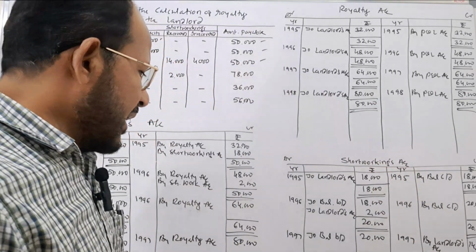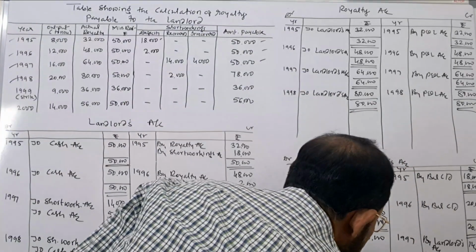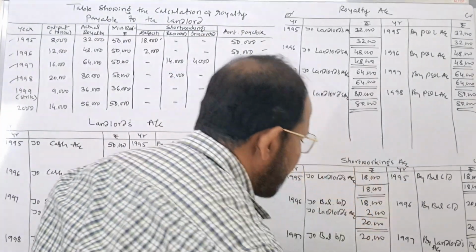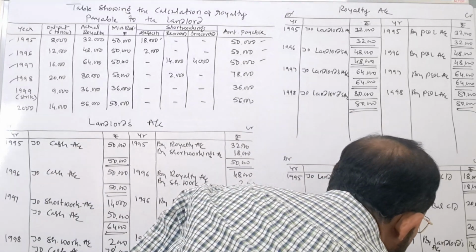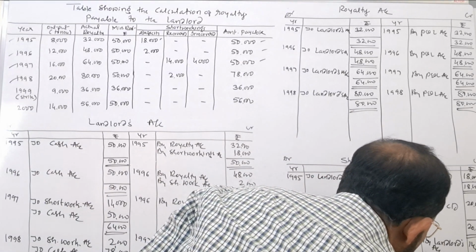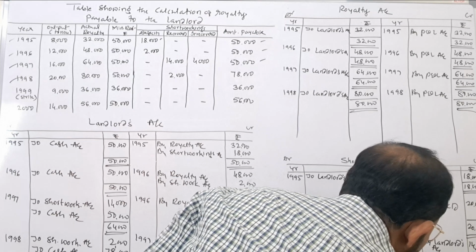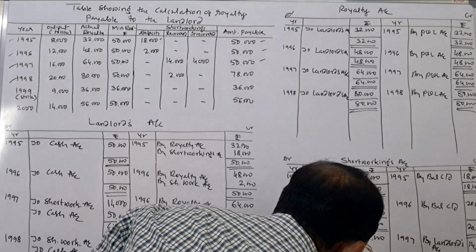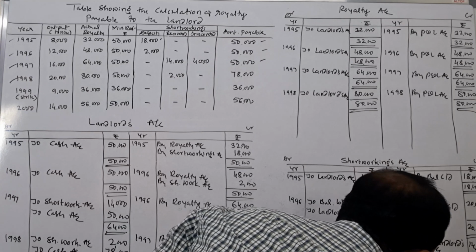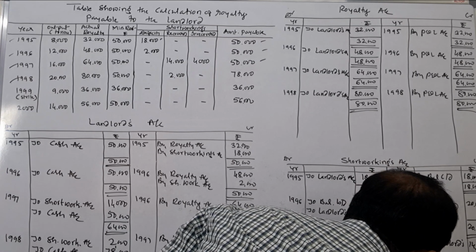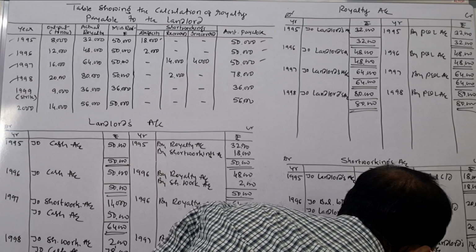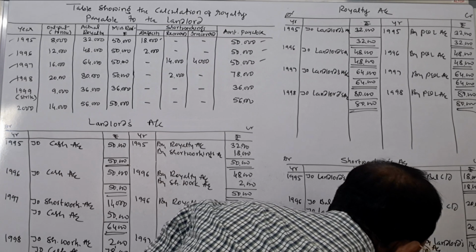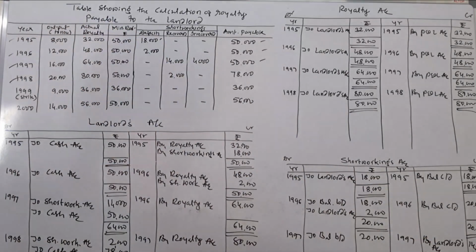You see in the year 1998, the amount was recovered from the landlord. Therefore, I write here by landlord's account, rupees how much? Rupees 2,000. Now, there is no balance of short working. The total amount of short working was recovered. 2,000 and 2,000.